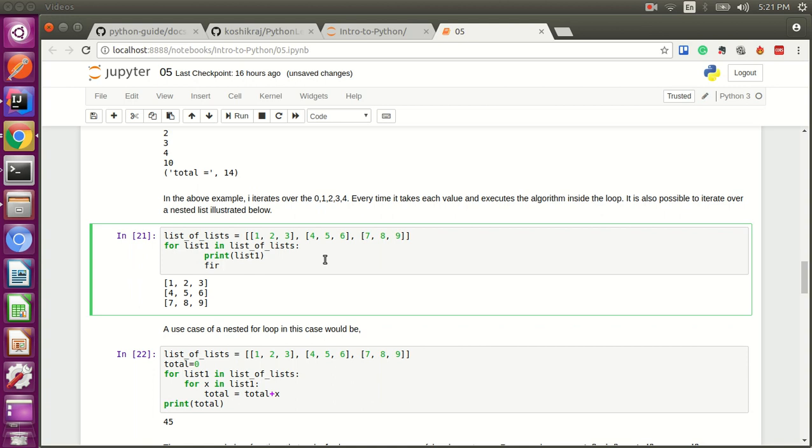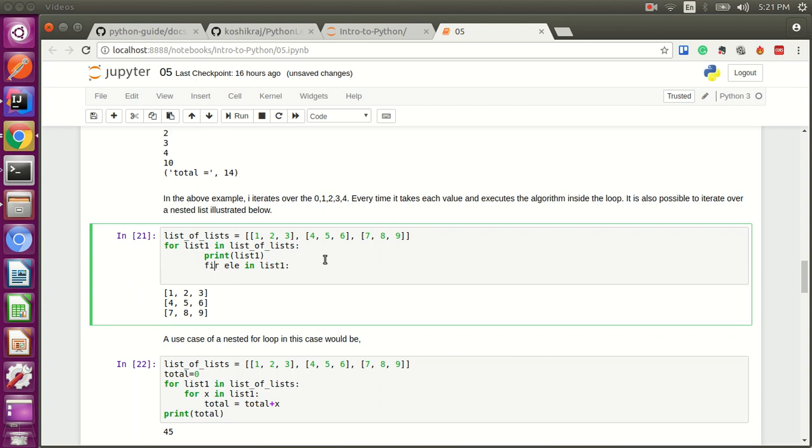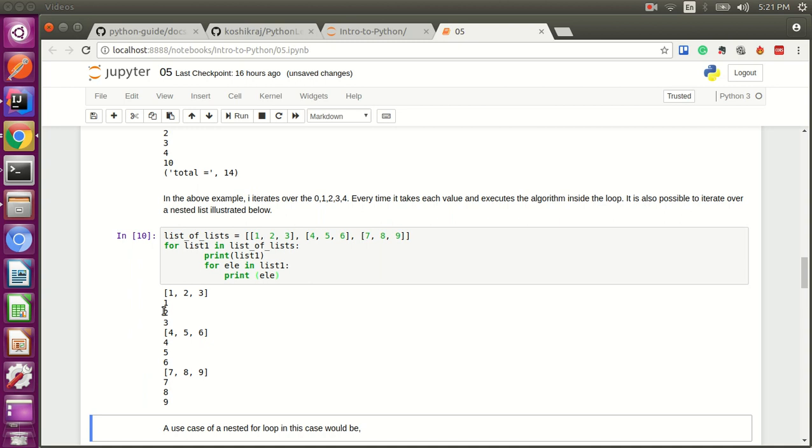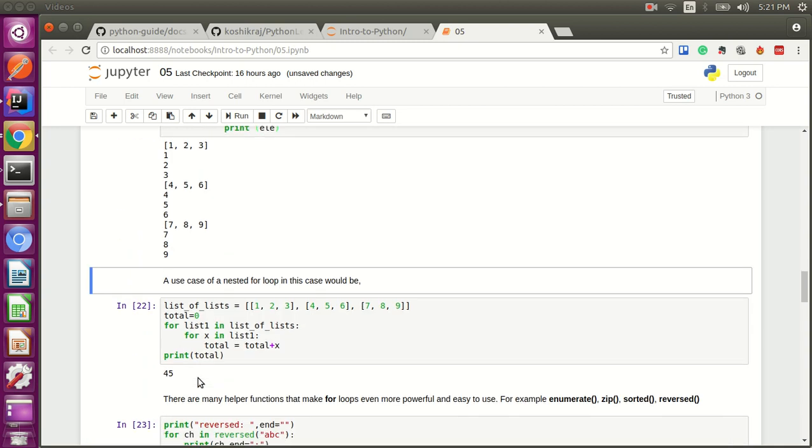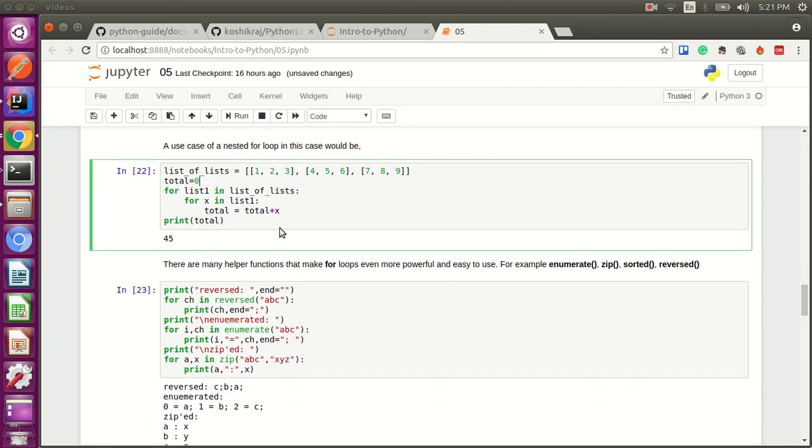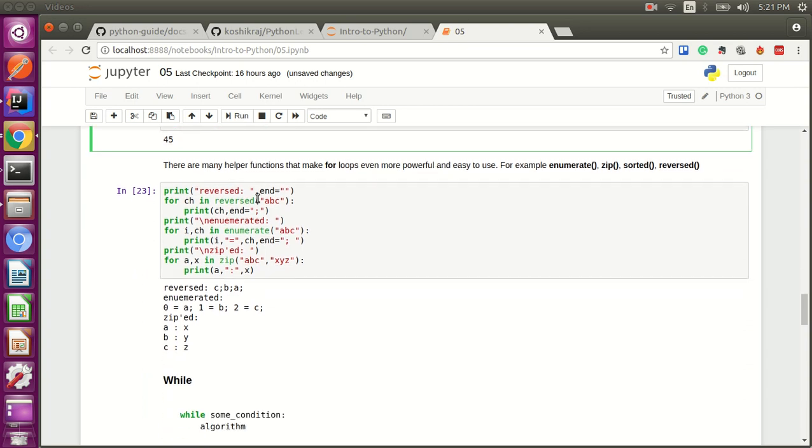loop inside that. Let's write it down: for ele in list 1, print ele, with the indentation. So now it's going to print out each and every element for the row as well. So this is how the for loop works in general. You can do a lot of other operations, such as reversing it and then printing it.